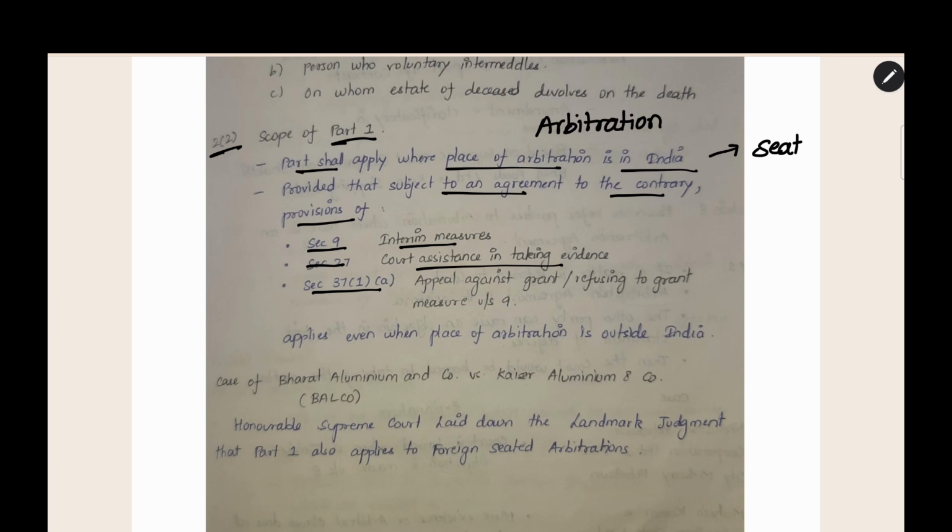Generally, all the sections in Part 1 will apply only when the seat of arbitration is in India. But there are 3 special sections which will apply even to foreign seated arbitrations. Even if the seat is in a foreign country, Section 9, Section 27 and Section 37(1)(a) will apply. Now, this is the scope of Part 1.